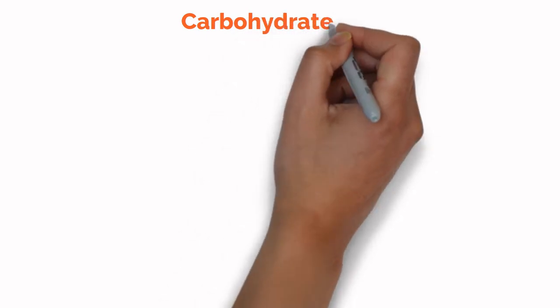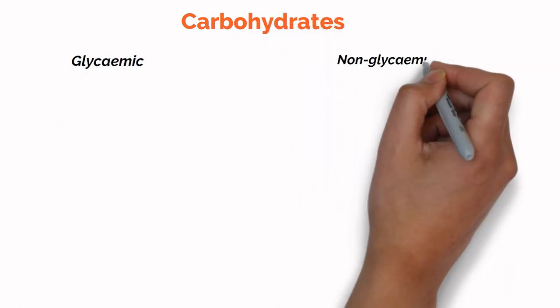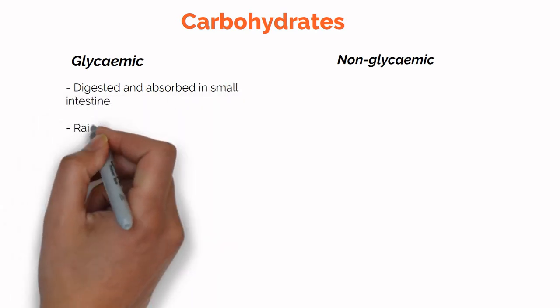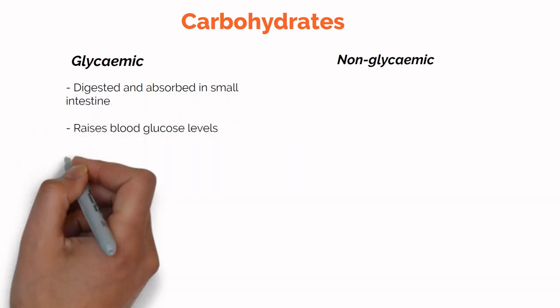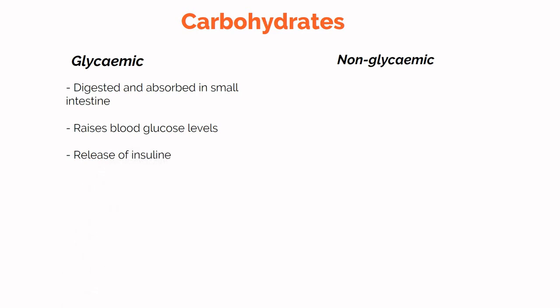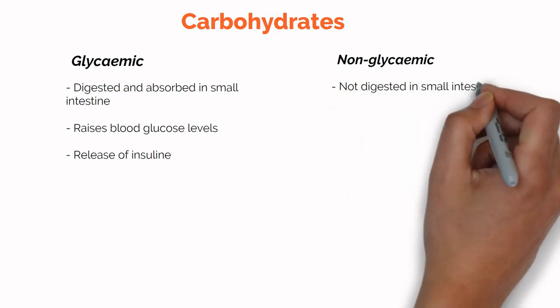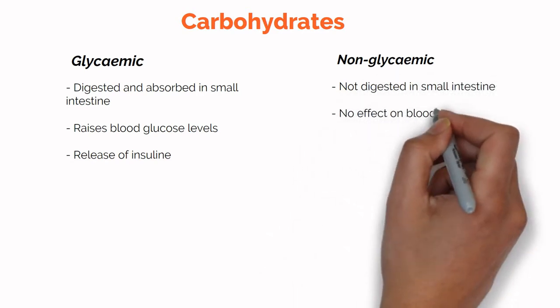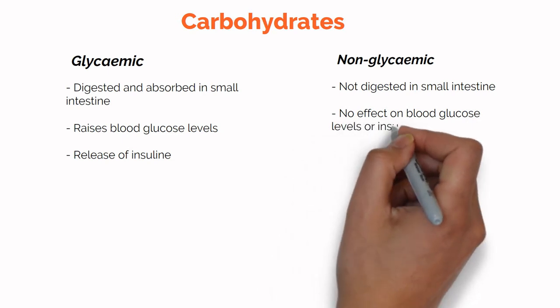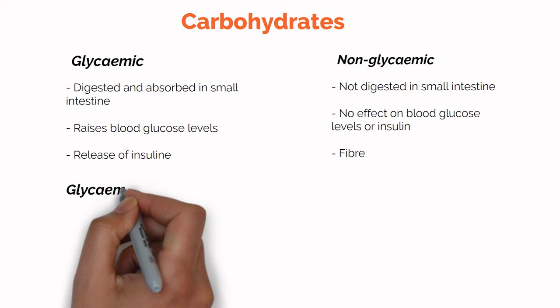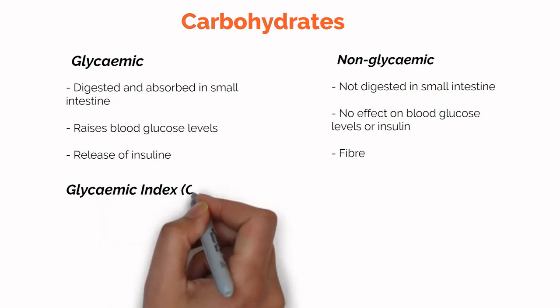Carbohydrates can either be glycemic or non-glycemic. The former can be digested and absorbed in the small intestine, which raises the blood glucose levels and therefore triggers the release of insulin to regulate the amount of glucose present in our blood. The latter are not digested and absorbed in the small intestine and therefore don't have an impact on blood glucose levels, such as fiber.